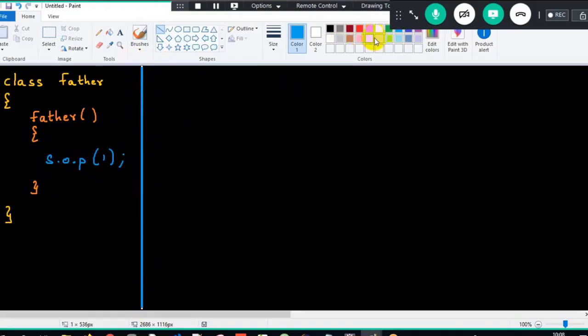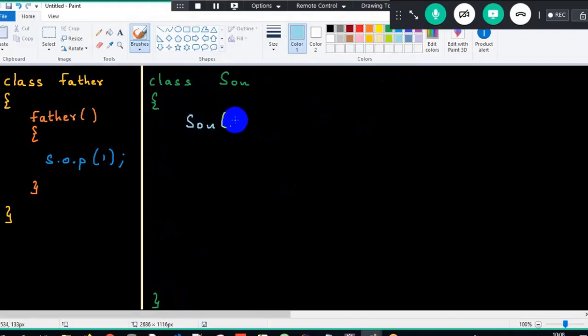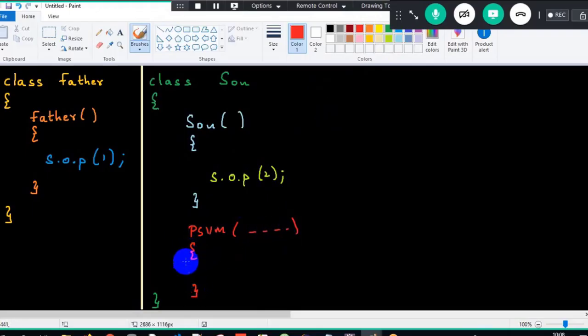Now the next set is I will create one more class called Son. Open curly braces and close curly braces. Even Son will have a constructor. Open parenthesis, close, open curly braces, close. And it will have one line of implementation, System.out.println, which I will print as 2. After that, I will have my main method, wherein the execution will always begin. Open curly braces and close curly braces.